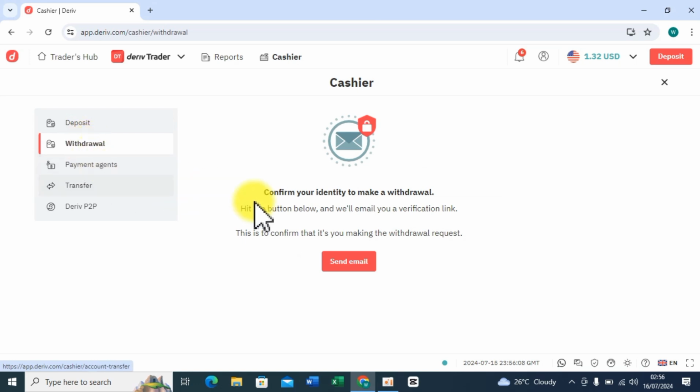But for the withdrawal, Deriv will first send an email to your inbox so that you confirm that you are the one initiating the withdrawal request. Once you find this email in your inbox, that's when you click and confirm, and you will be brought back, and the entire process will be the same as the deposits. I hope that one is clear.